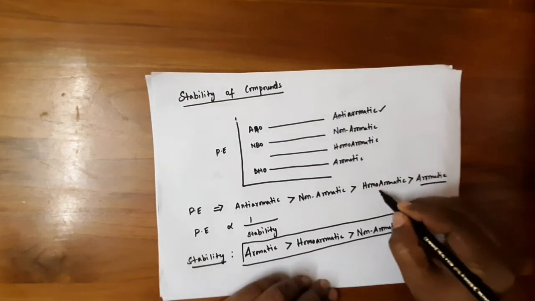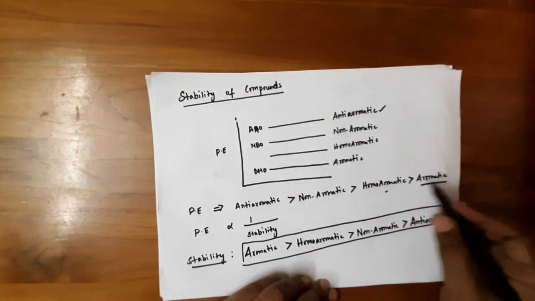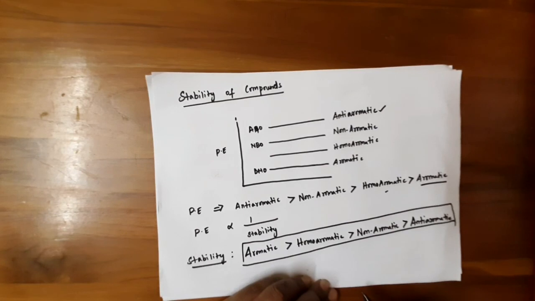In the next video we will see what homoaromatic, aromatic, non-aromatic and anti-aromatic compounds are, with examples.